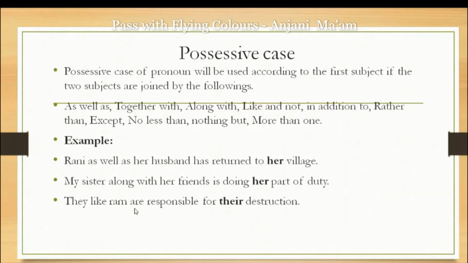They like Ram are responsible for their destruction. In this sentence, they and Ram both are joined, associated by the word like, but we will see only the first subject, that is plural. That's why the verb used with this is also plural and the pronoun used with this is also plural.